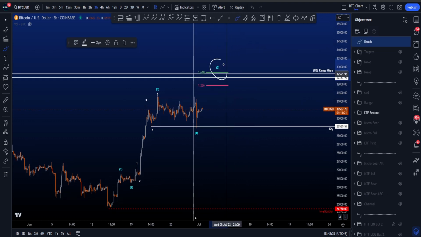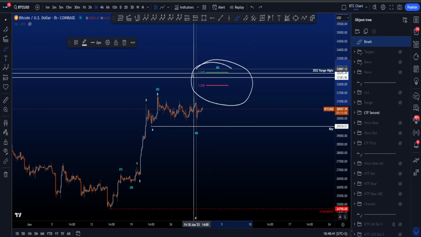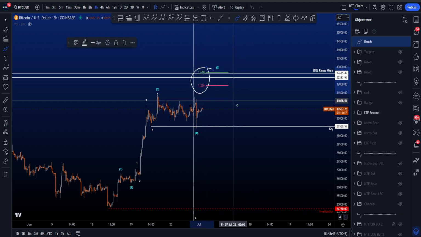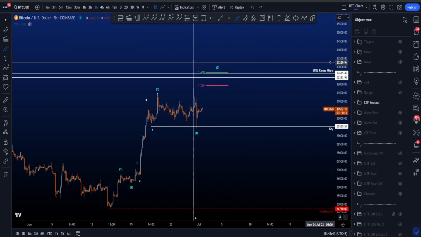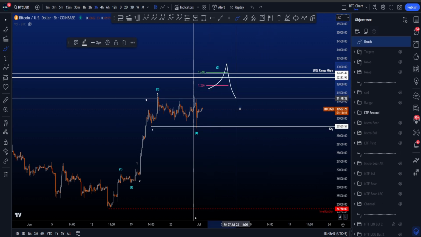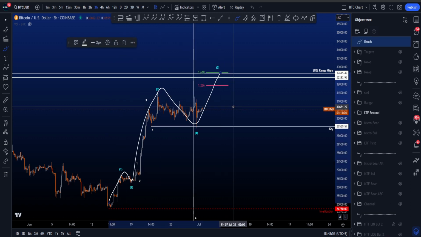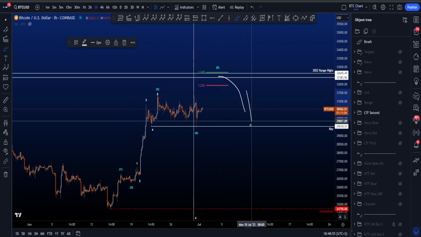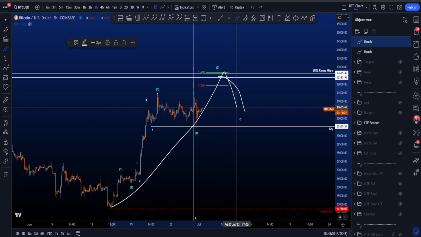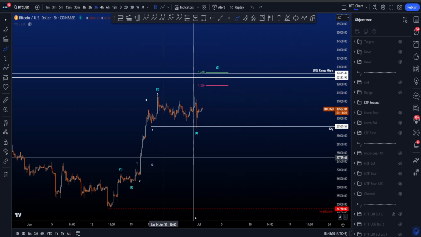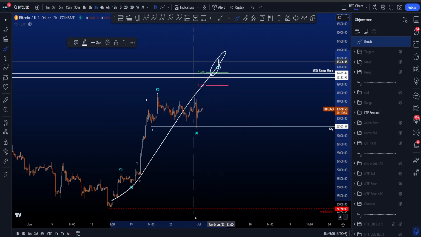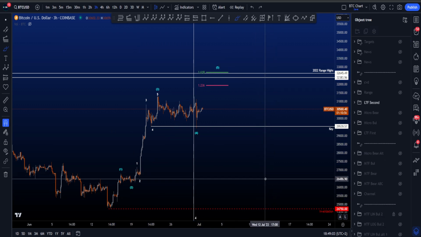So if we do get a wave 5 to the upside, the most common target area for a wave 5 over here, the 1.618 and the 1.236, in perfect confluence with the 2022 range highs. For then again, a wick and continuation to the downside for a retracement, as this is then a finished 5-wave structure. And then you want to see either a wave 2, in this being a wave 1, 3, wave 2, and then a bigger 3, or this is the end of a wave C on the medium time frame and you go for lower prices.